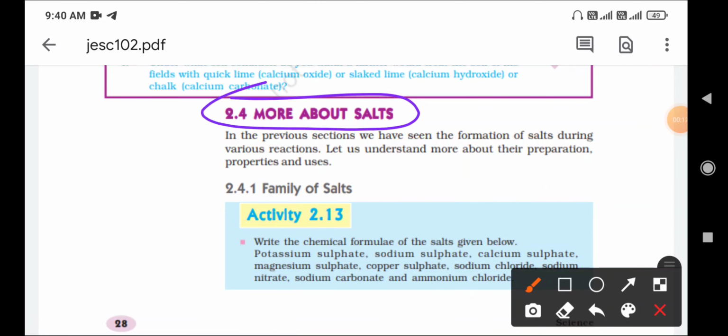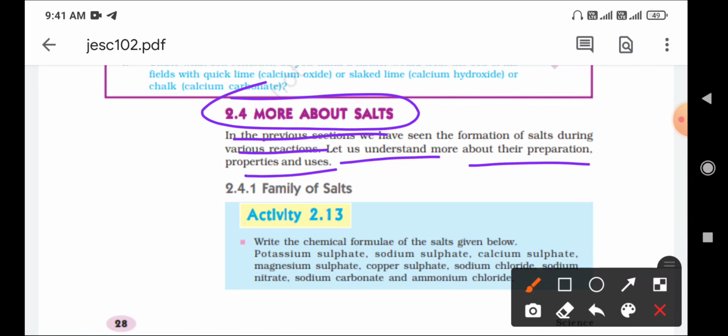More about salts. In the previous sections, we have seen the formation of salts during various reactions. We have seen in different types of reaction that salt is formed: in a neutralization reaction, an acid-base reaction, a metal plus acid, a metal oxide reacting with acid, and a non-metallic oxide reacting with acid. Let us understand more about their preparation and properties. Now we have to study how salts are prepared and their properties in detail.